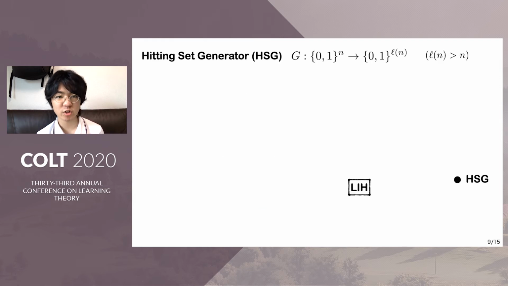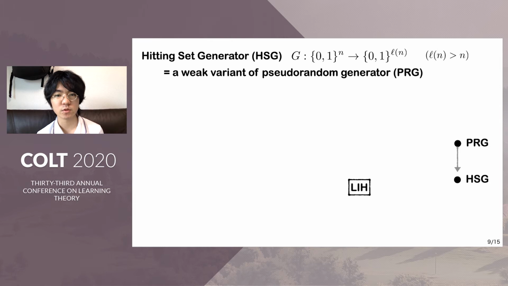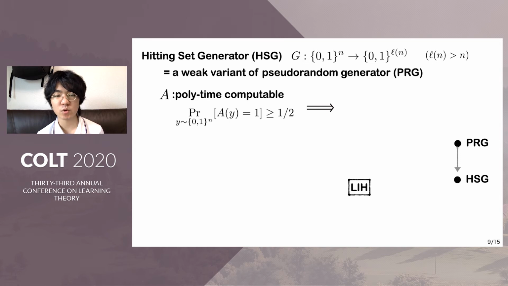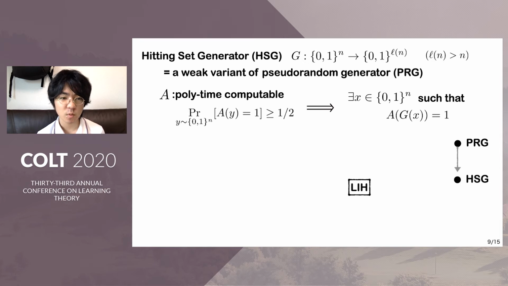A hitting set generator is a weak variant of a pseudo-random generator satisfying this condition. For any polynomial-time computable adversary, if the adversary accepts a large fraction of inputs, then this adversary also accepts at least one pseudo-random string generated by this generator Z. This is a usual hitting set generator, but for our result, we need several modifications, especially a weakening step and